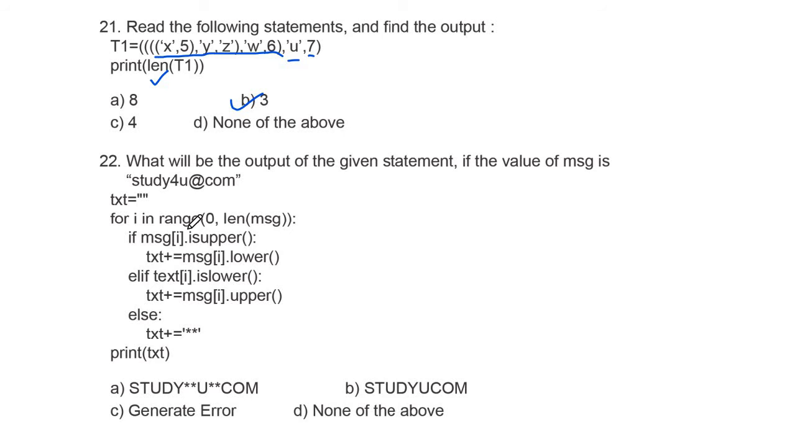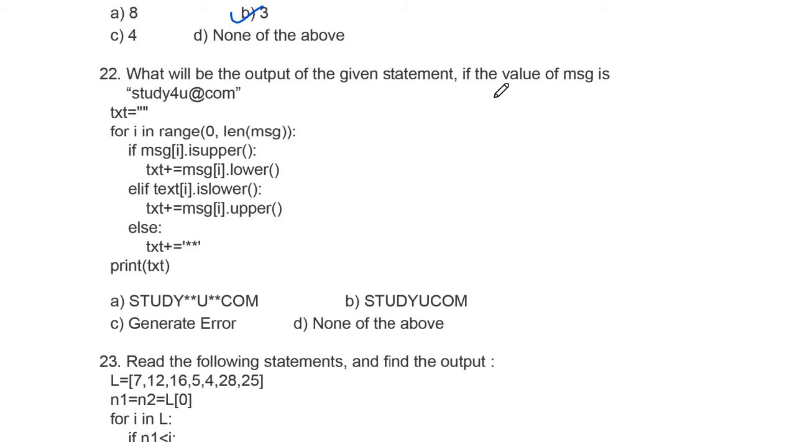Question number 22. What will be the output of the given statement if the value of message is this one? Here we have an empty text, and we have a for loop. You will check the loop. The first time you are checking the message, the first value s will be compared with is upper, no it is not upper, so it will go into the elif and it will check that yes it is lower, so it will convert it into uppercase.